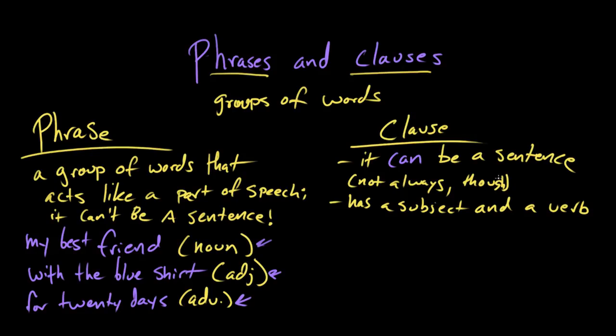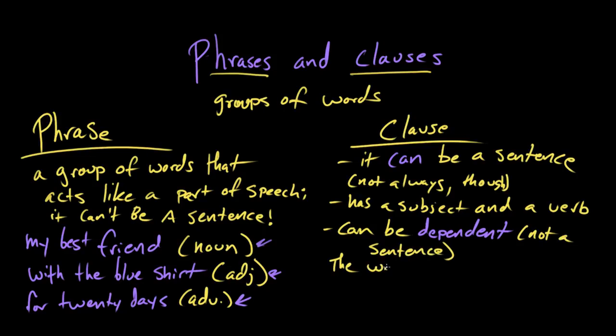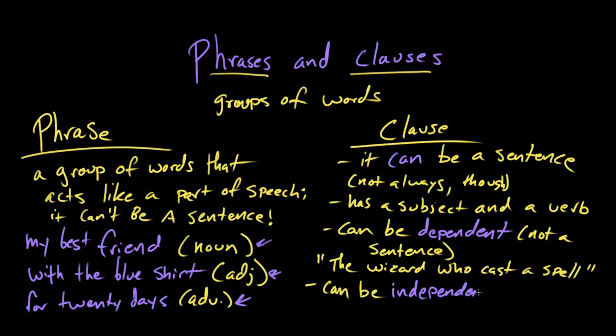A clause could be a dependent clause, which can't stand on its own. For example, the wizard who cast a spell. That can't be its own sentence, but it's got a lot going on. A clause can also be independent. If we said the wizard cast a spell, that's also a clause, and it's also its own sentence.